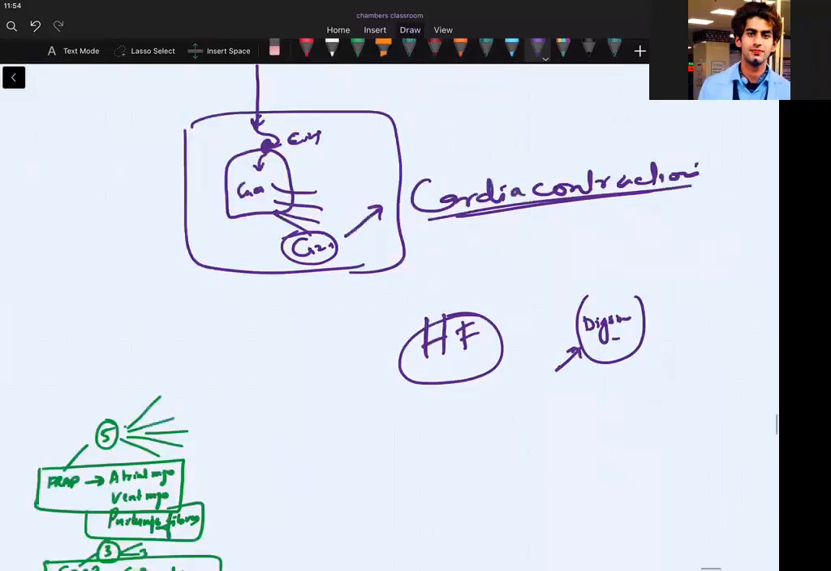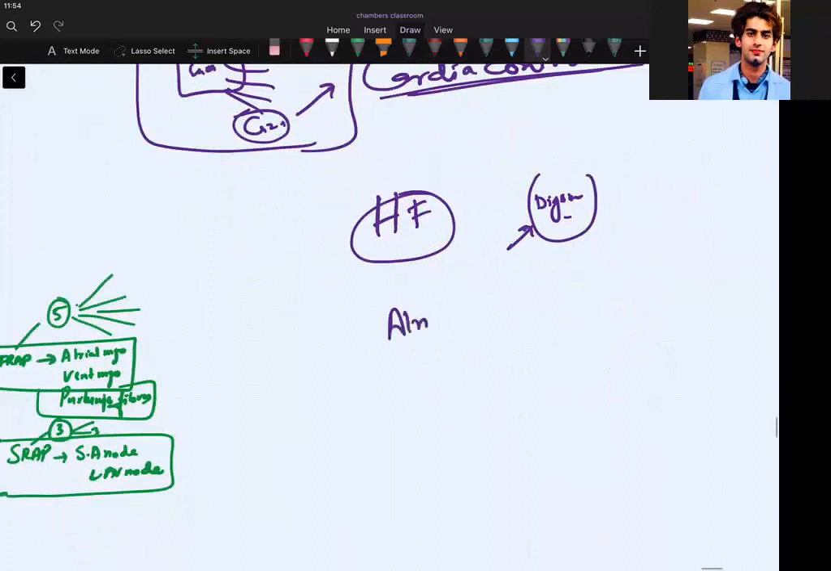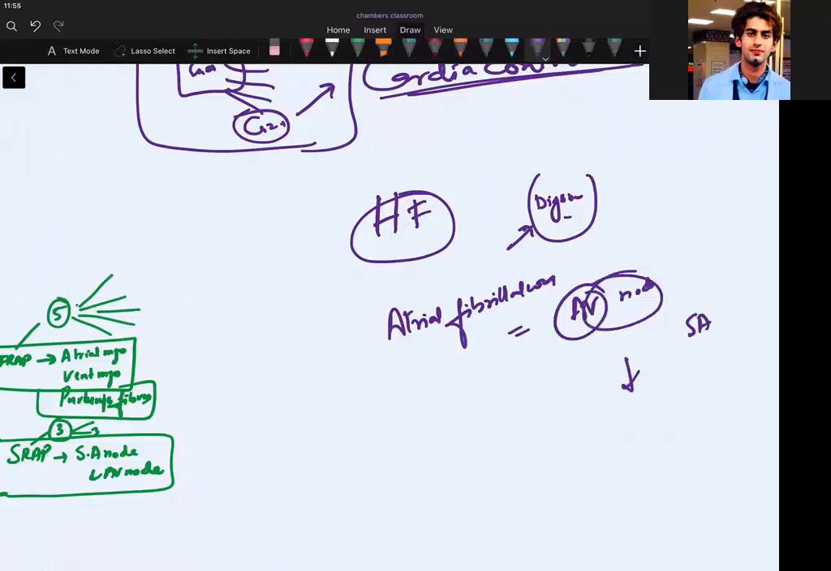Can I use it in atrial fibrillation? I will be teaching you atrial fibrillation later in the ECG. In atrial fibrillation, by acting on the AV node, it has AV nodal depression. The conduction of the AV node will be decreased and the SA node will be depressed.